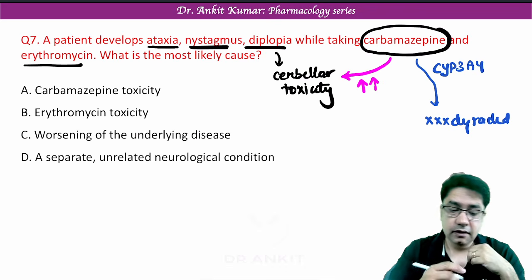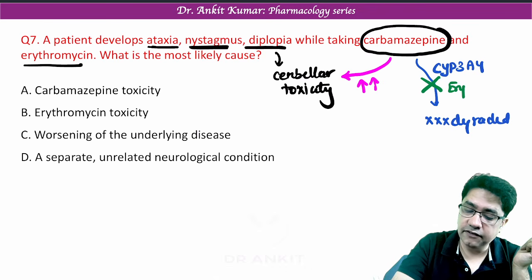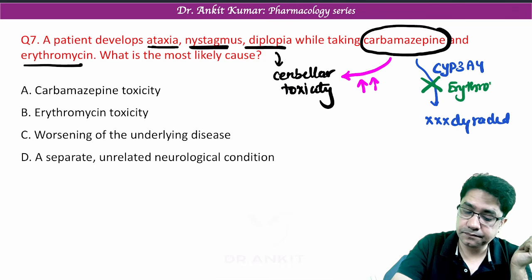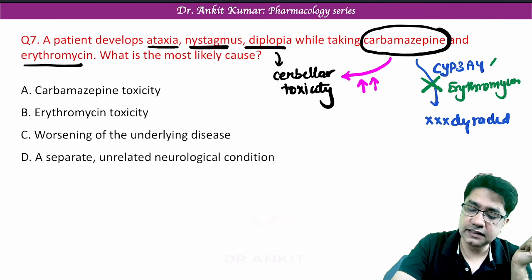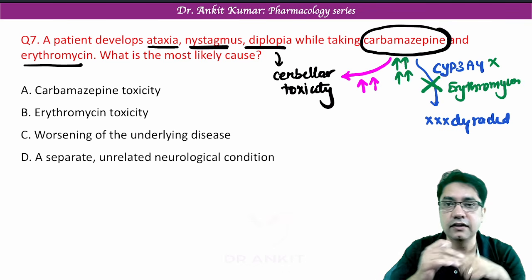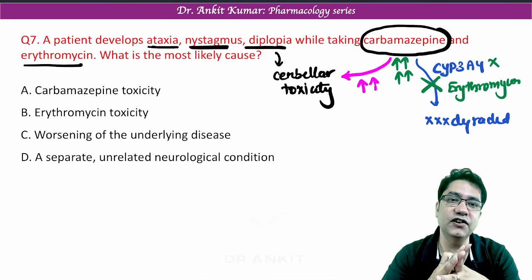Now remember, erythromycin inhibits CYP3A4 enzyme. Erythromycin is an inhibitor of CYP enzyme. So if CYP enzymes are not working, can we say the level of carbamazepine will increase further? And it will increase the risk of cerebellar toxicity.